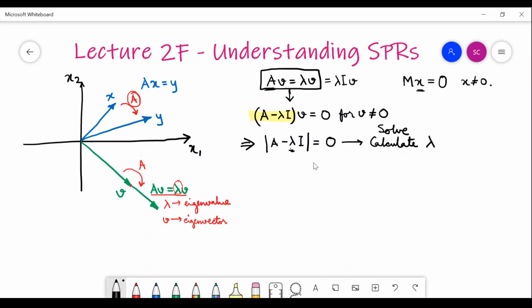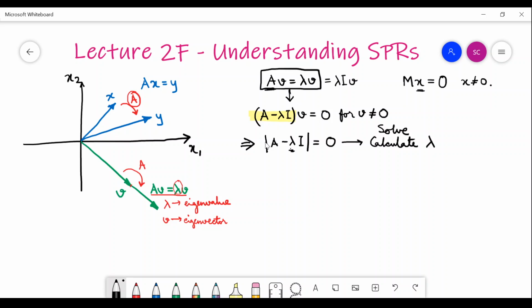Now just look at this equation, don't need to bother from where it is coming. It will simply give you a polynomial in lambda, and you have to simply find out the values of lambda for which that polynomial is equal to 0. That's what you need to find out. What are those things called for which a polynomial becomes 0? They are called the roots of the polynomial. So the roots of this polynomial are basically the eigenvalues of the matrix A.